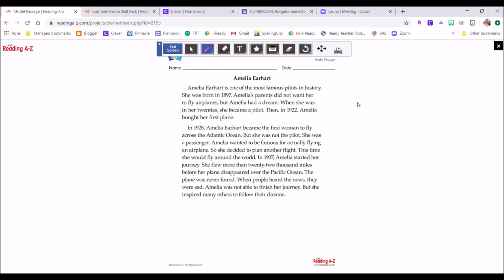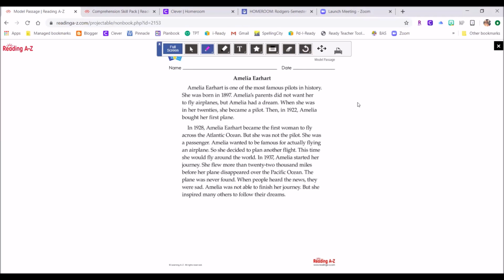Amelia Earhart. Amelia Earhart is one of the most famous pilots in history. She was born in 1897. Amelia's parents did not want her to fly airplanes, but Amelia had a dream. When she was in her 20s, she became a pilot. Then in 1922, Amelia bought her first plane.